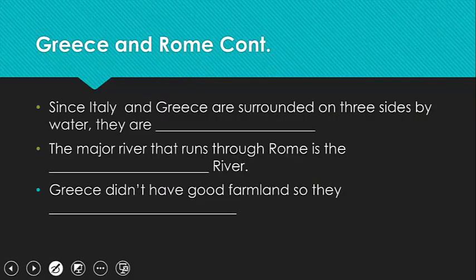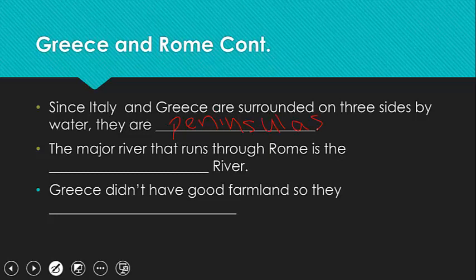Greece and Rome. Since Italy and Greece are surrounded on three sides by water, they are known as peninsulas. So I'm going to write in peninsulas now.